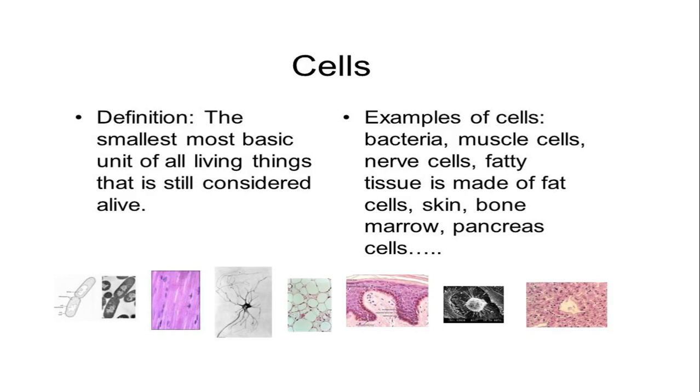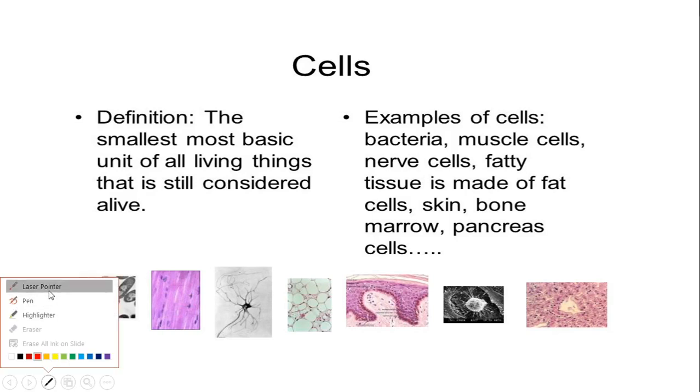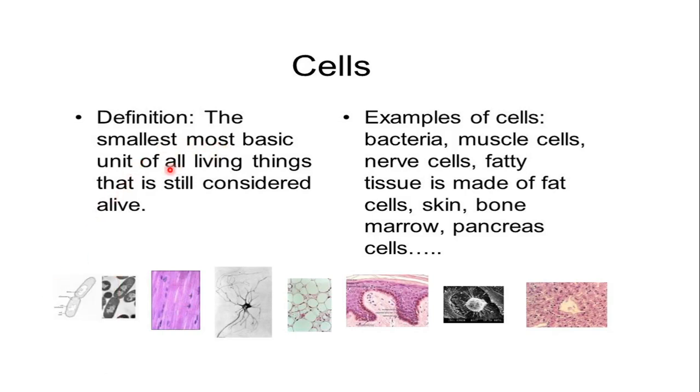Now, cells, the definition: the smallest, most basic unit of all living organisms that is still considered alive. That is an important point here, that it is still considered alive. So, the smallest, most basic part of all living organisms.